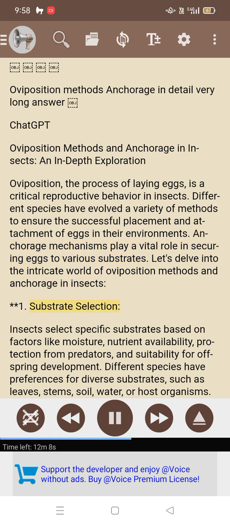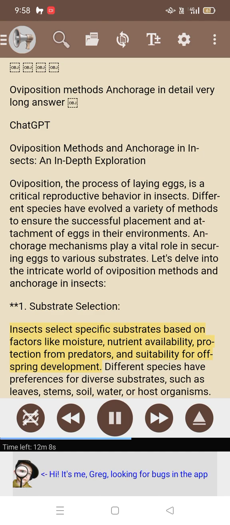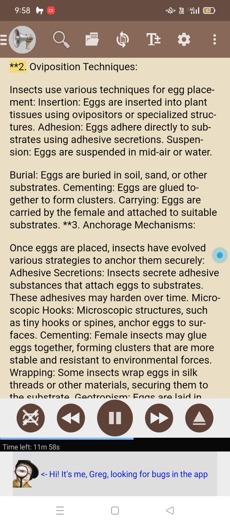1. Substrate selection. Insects select specific substrates based on factors like moisture, nutrient availability, protection from predators, and suitability for offspring development. Different species have preferences for diverse substrates, such as leaves, stems, soil, water, or host organisms. 2. Oviposition techniques. Insects use various techniques for egg placement. Insertion. Eggs are inserted into plant tissues using ovipositors or specialized structures. Adhesion. Eggs adhere directly to substrates using adhesive secretions. Suspension. Eggs are suspended in midair or water. Burial. Eggs are buried in soil, sand, or other substrates.